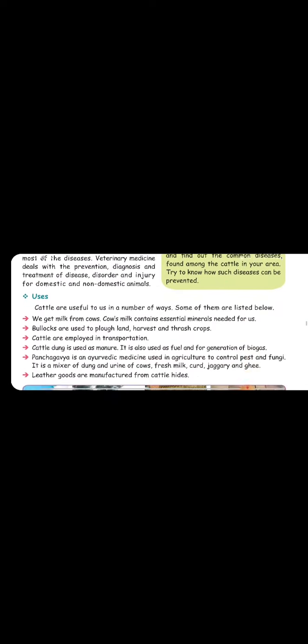Then we will see the feeding and uses in the next class. Till now, what we have seen: what is environment, two types of environment, and what are the things we are going to study: farms, poultry farms, apiculture. In the farms, what are all the different animals used for farming? First, we have seen the dairy farm. In the dairy farm, how many cattle breeds are in different states? What are all the different types of cattle breeds in different states? And we have seen about buffalo.